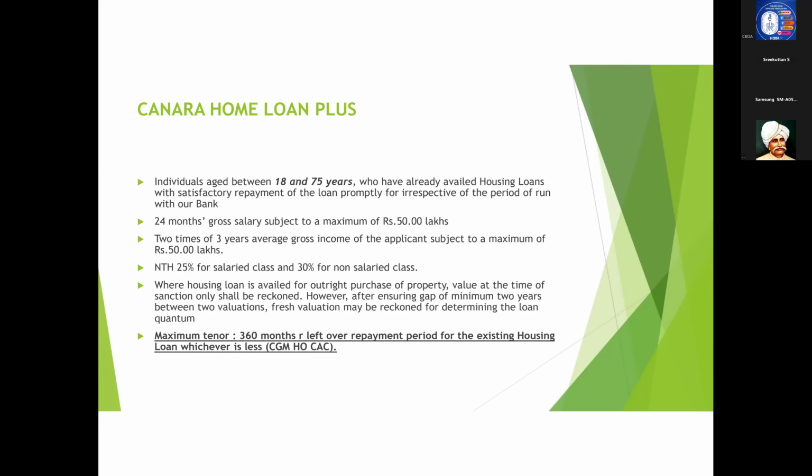These are the basic things that you need to check for Home Loan Plus. It is very easy. 18 to 75 is the age, and loan quantum is 24 months of gross salary subject to a maximum of 50 lakhs, and 2 times the 3 years average gross income subject to a maximum of 50 lakhs in the case of non-salaried class. And the NTH is 25% for salaried class and 30% for non-salaried class.